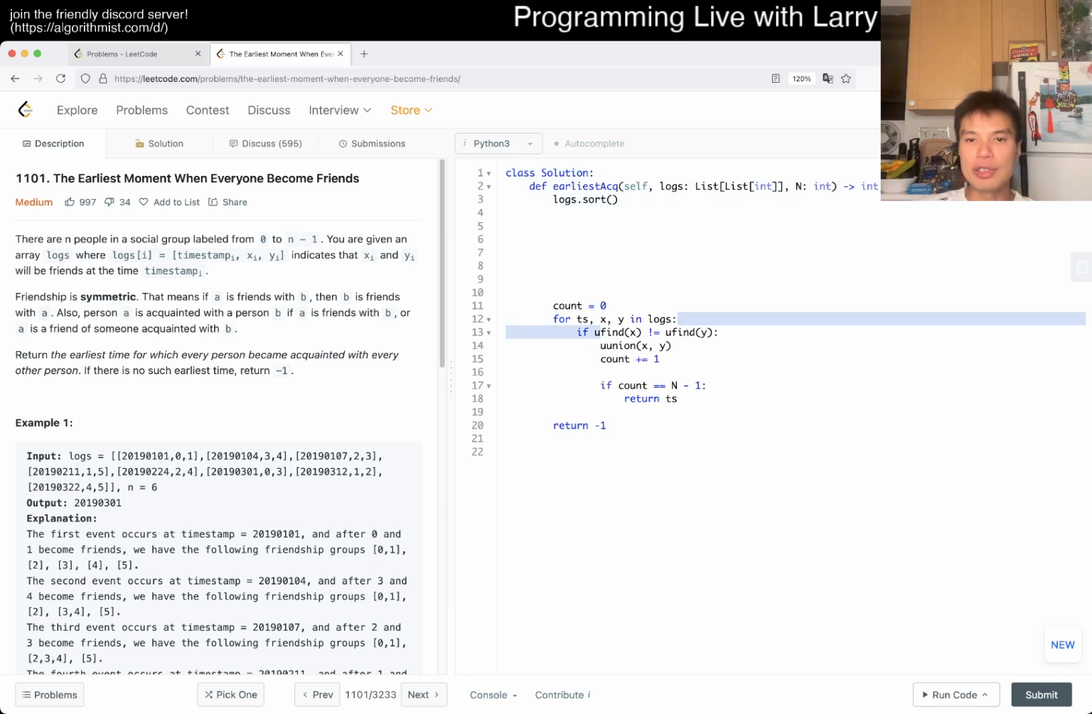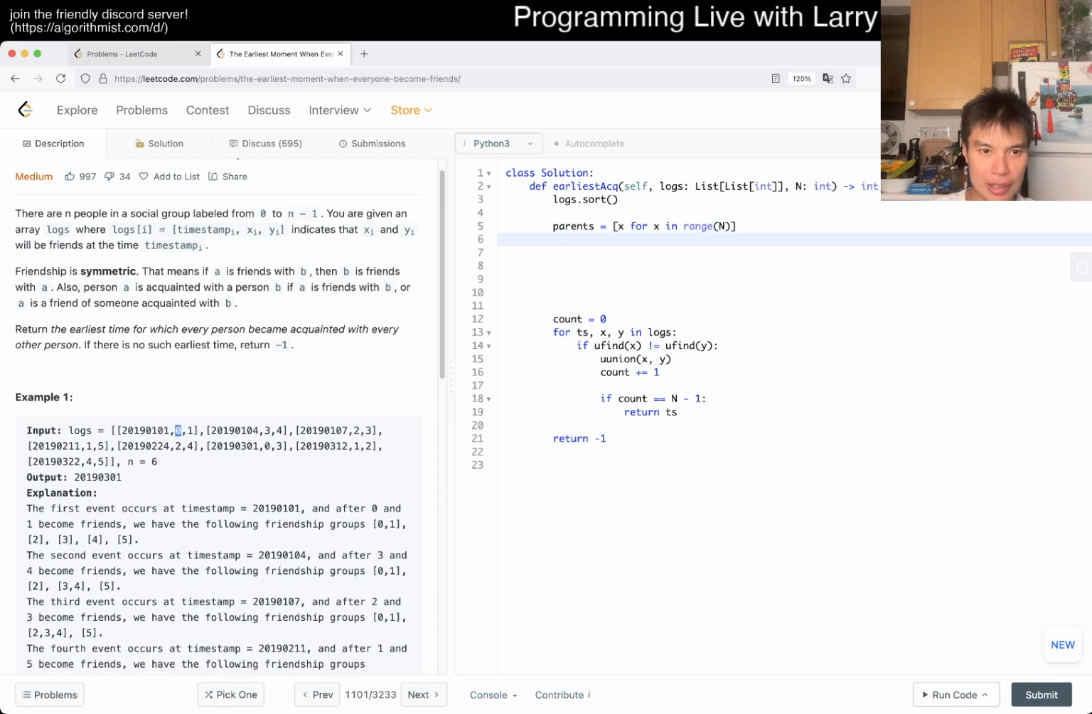And you need a ufind thing, because otherwise, adding this edge does not make us closer to the goal. So yeah, that's basically the idea. And now we're gonna just crank out. Is it 0, 1? 0 indexed? Yep. Just crank out the union find code.